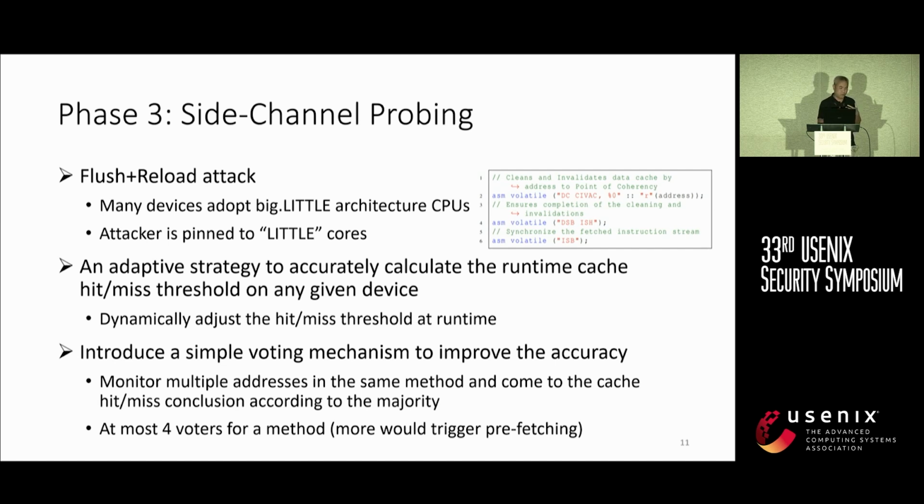We have a new way of finding out the threshold for cache hit and cache miss detection. And we also introduce an output voting mechanism so that we can scan multiple targets within the same method and use output voting to improve our accuracy of detecting whether that particular method is executing right now. Right, so with that, we can get a very good inferencing result on the fine-grained activity of the libraries and the corresponding methods.